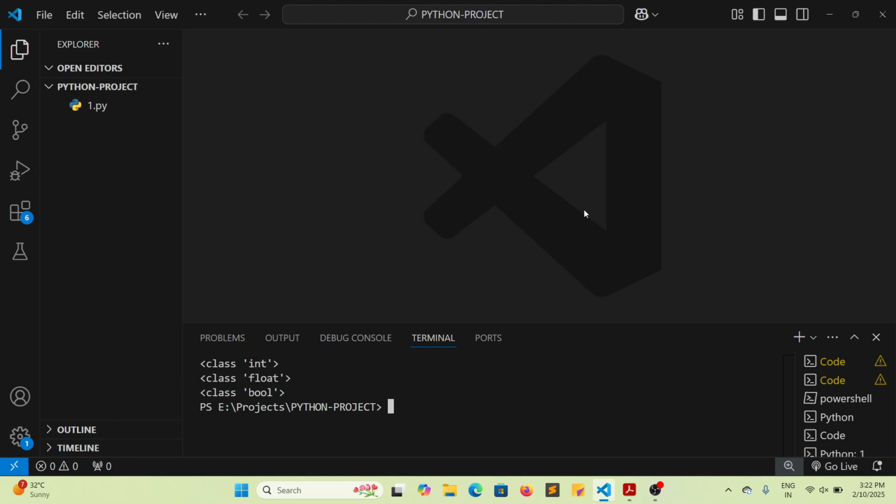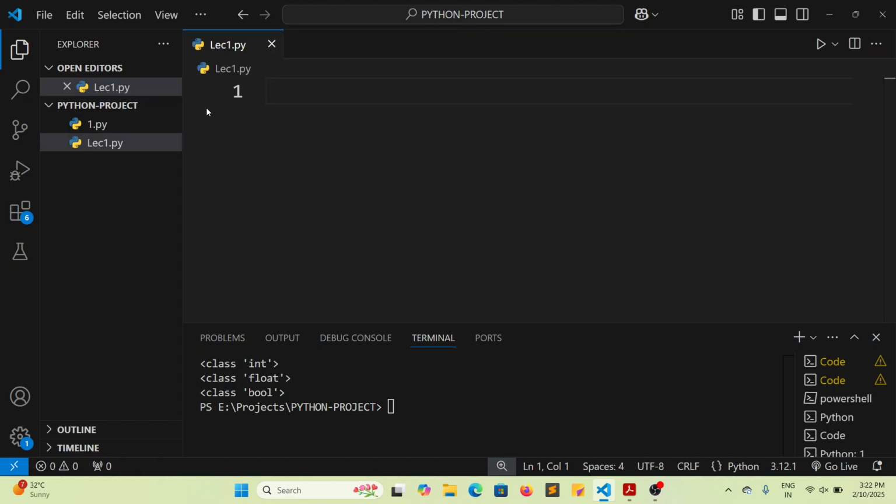So today we are going to start our first lecture. As you can see on the screen, our VS Code is open, and we are writing the Python program in VS Code only. Now let's try to create one new file. That file name is lecture1.py. Let's say my file name is lecture1.py.